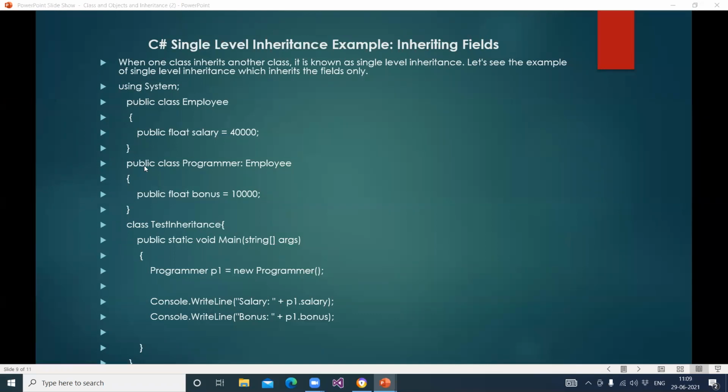The second class we have created is public class Programmer. Programmer is another class. And this is a colon. You can see, it is the symbol of inheritance. Colon and then Employee.